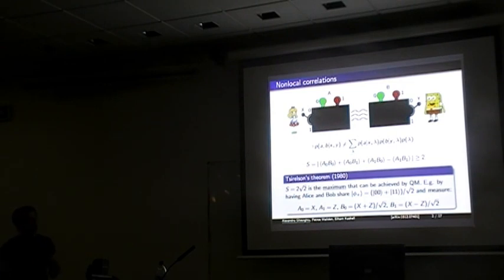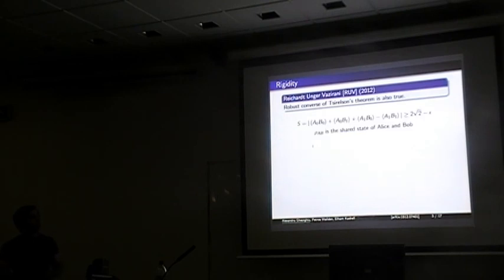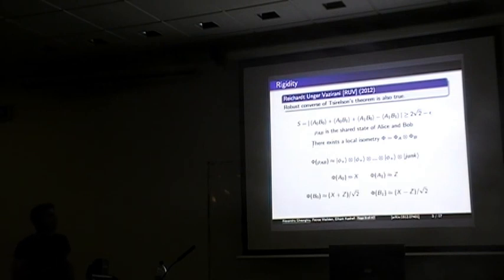So maybe now something that is unfamiliar is that the converse of Tsirelson's theorem is also true, and this is known as rigidity of non-local correlations, and it was shown in 2012 by Reichardt, Unger and Vazirani. So what does this mean? It means that, assuming quantum mechanics is the correct description of nature, if we observe close to maximal non-local correlations, then there exists some isometry phi such that the shared state of Alice and Bob under this isometry is close to a tensor product of Bell states and maybe tensor some additional junk state, and their local observables are close to the ideal observables that they would be measuring in the ideal strategy.